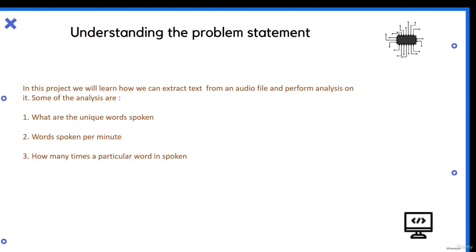In this project, an introductory project on speech recognition, we'll see how we can extract text from an audio file and perform analysis. We'll find out the unique words spoken per minute and how many times a word is spoken. This is called text characterization: the characteristics of the text, such as how many words the person spoke in 1 minute. All of these come under text characterization.